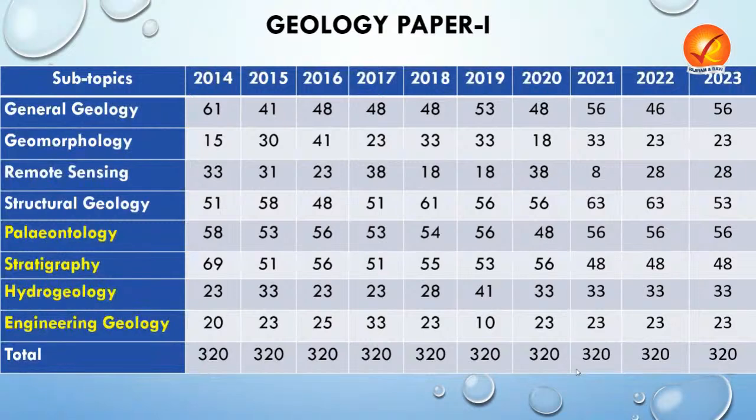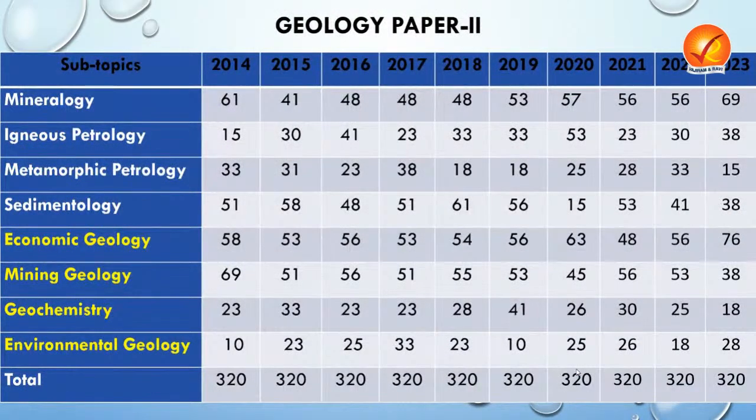I will be giving my mail ID, and if someone wants, I can give these breakups also, like how it is paper wise. So we can see this. These are the 8 subtopics under Paper 1, and these are the 8 subtopics under Paper 2, which have the breakup of marks year wise from 2014 to 2023.